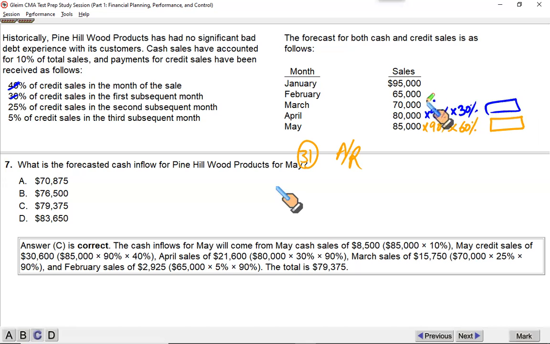Then go till March. What you sell in March, 90% is credit. Out of that 90% credit sales, 40% is collected in March, 30% is collected in April, 25% is collected in May. What is not collected is the remaining 5%.